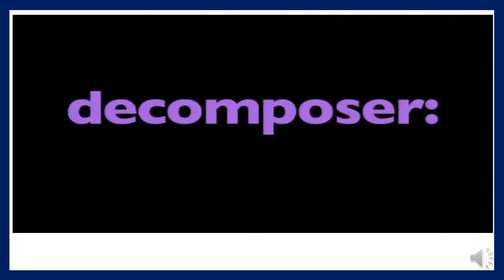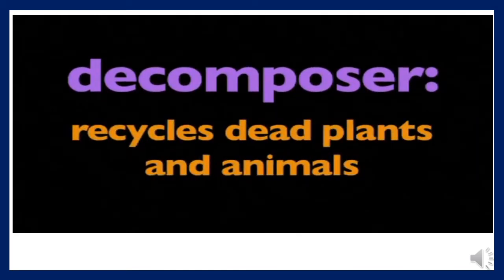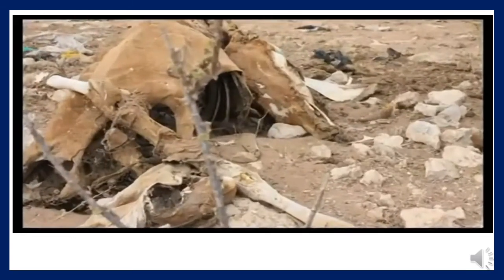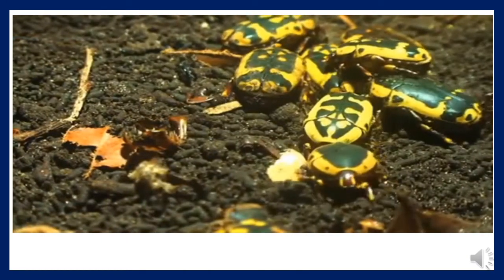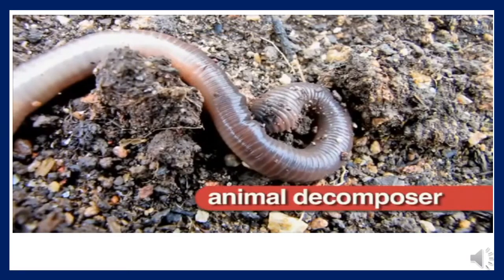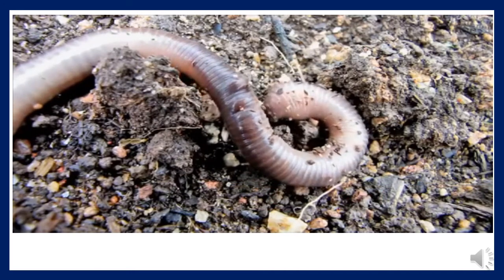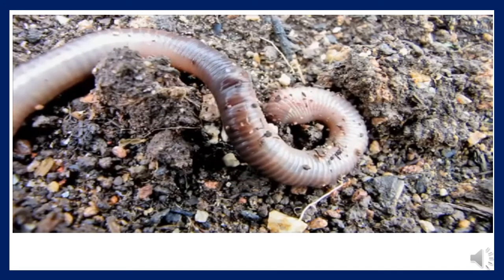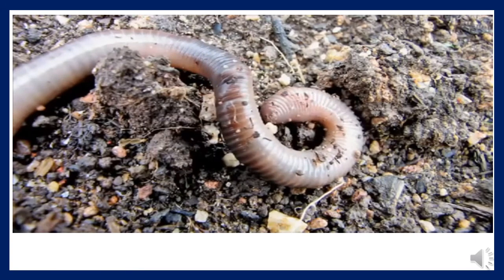Learn about decomposers. What is a decomposer? A decomposer recycles dead plants and animals. When plants and animals die, they become food for decomposers. An example of an animal decomposer is an earthworm. Earthworms eat dead plants and animals. The waste that earthworms leave behind is rich in nutrients.